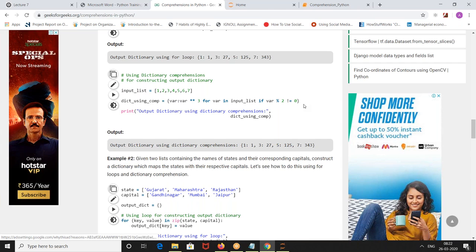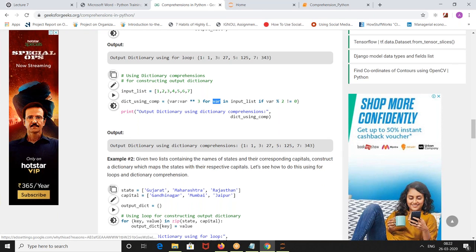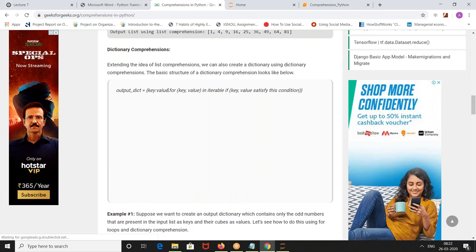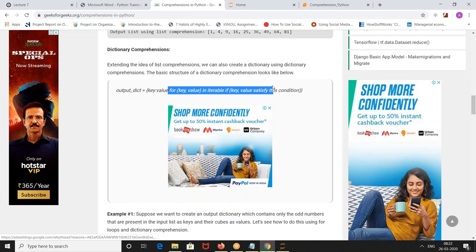So a small doubt in comprehensions, it has to be always a loop condition in there? Yeah, if you don't write a loop, there is no point, it won't iterate, right? So there always has to be an iterable in the comprehensions. See, the basic structure goes like this. This is the basic structure of it.